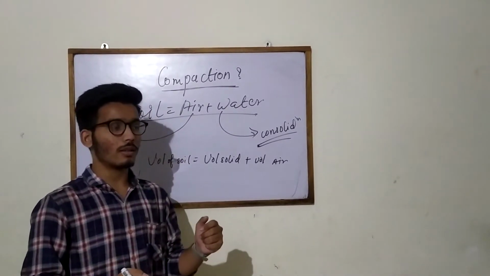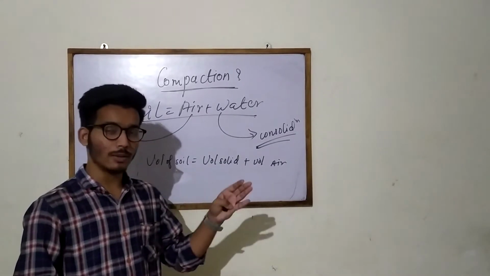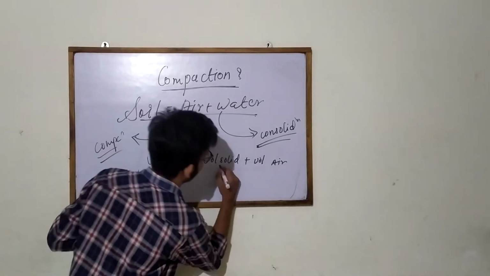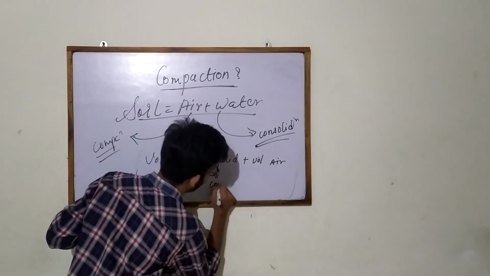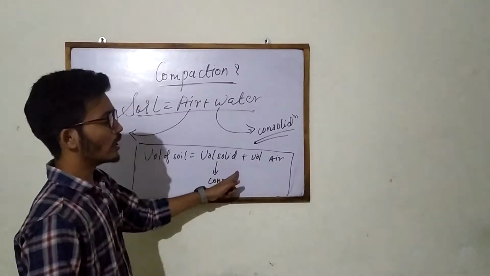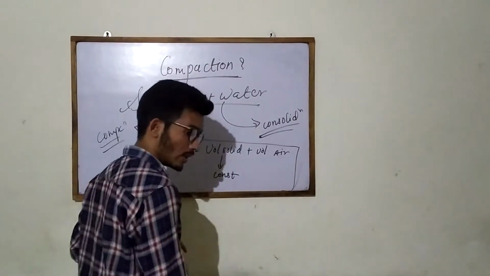It is not removed up to 0% air void, but it is removed up to its highest limit, and therefore the volume of solid remains constant. So the volume of soil equals volume of solid plus volume of air void; the air void gets removed and the volume of solid stays constant.